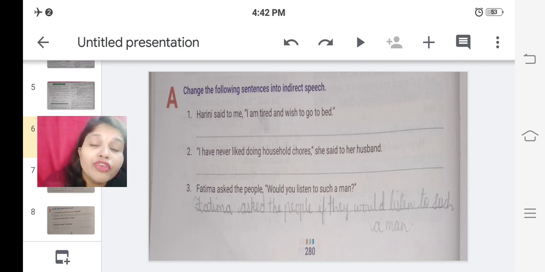So I have given full stop at the end of this sentence. Okay. So whether it is a question, when it gets converted into indirect speech, it becomes a normal sentence. So you have to give full stop. So when it is in the direct speech, Fatima asked the people, would you listen to such a man? Fatima inquired, or Fatima asked the people if they would listen to such a man. Full stop. This is the complete correct answer.